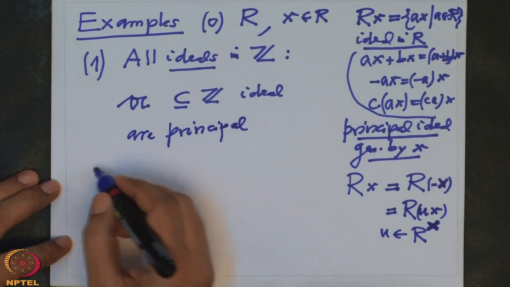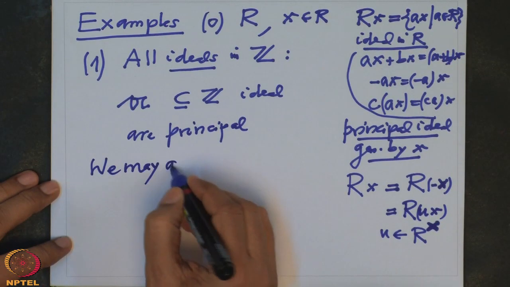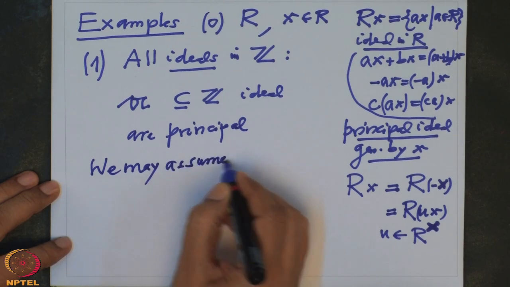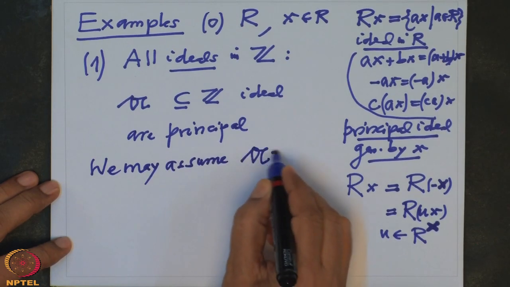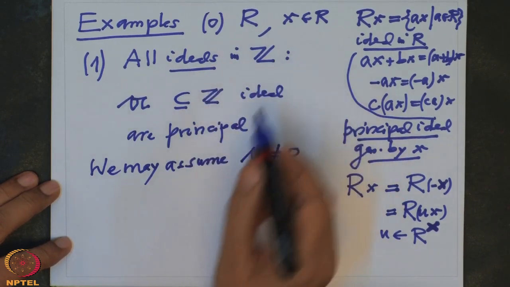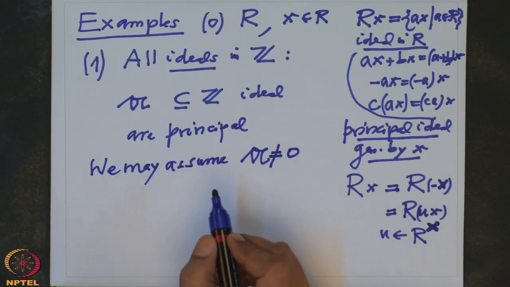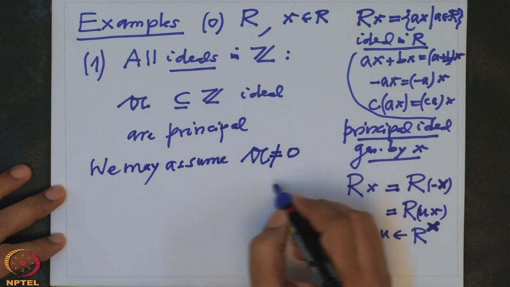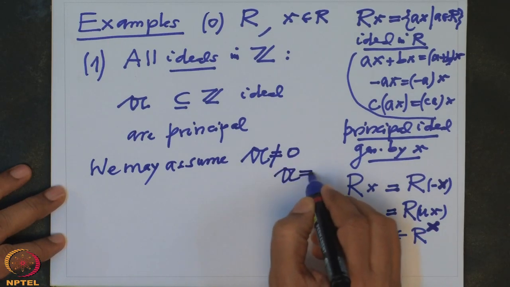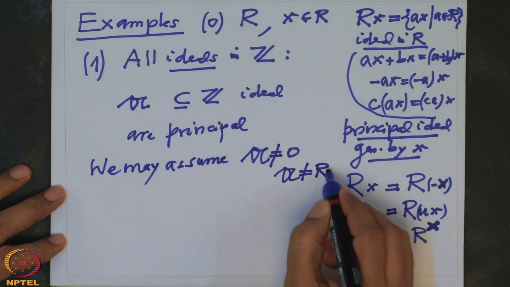So to prove it is principal, we may assume A is non-zero, because if A is 0, 0 is always an ideal in a ring and it is clearly generated by 0. So it's principal. Similarly, I can also assume A is not R, because R is also an ideal, and R is generated by the element 1.